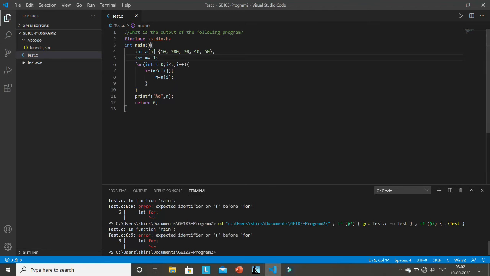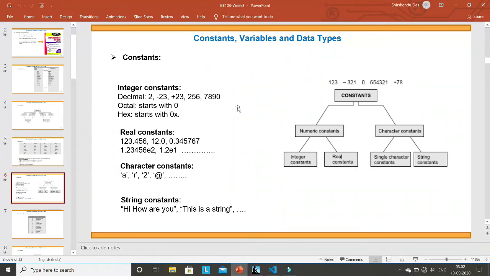1 is a constant. If you go on the left side, there are numerical constants. What are the numeric constants? Integer constants: if you write 223, minus 23, plus 23, 256, 7890, all are integer constants. Real constants: if you write 123.45, all numbers having a fractional part, that is a decimal part, are called real constants. 12.0, 0.34, all these are called real constants.